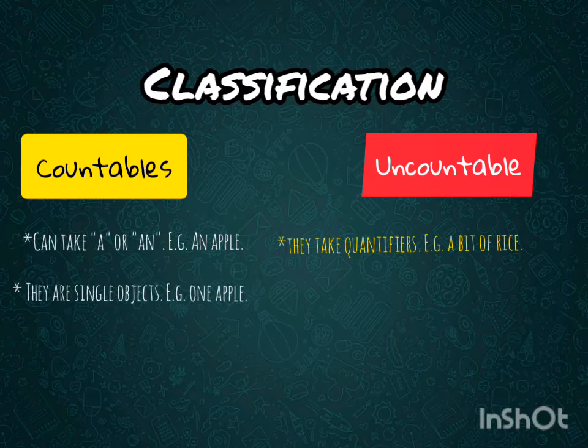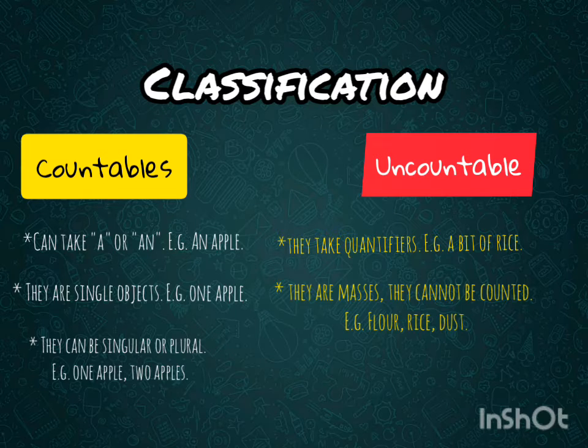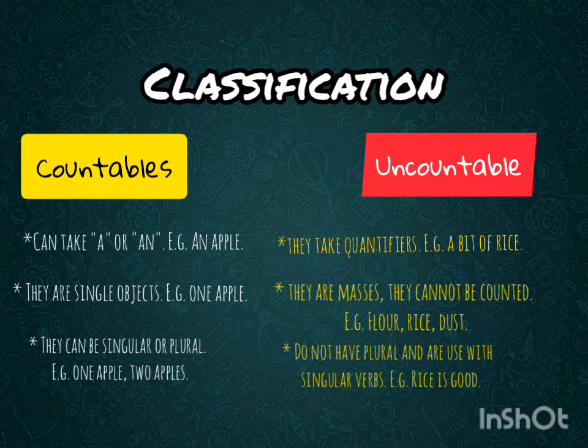Number 2. Countable nouns are treated as single objects and thus they can be counted as separated items. Uncountable nouns are generally objects made up of parts or masses. They cannot be divided or counted. Number 3. Countable nouns have a singular or a plural form, and they can be used with numbers. Uncountable nouns do not have a plural form.